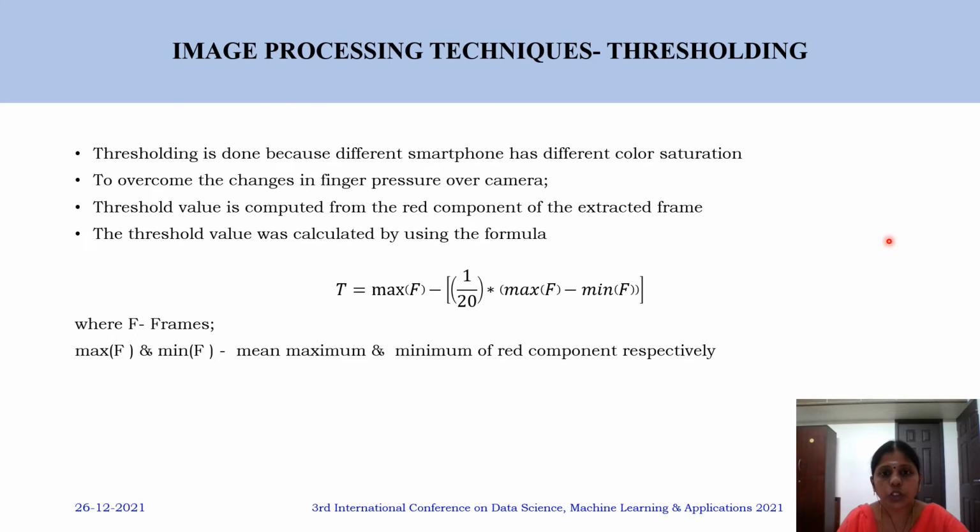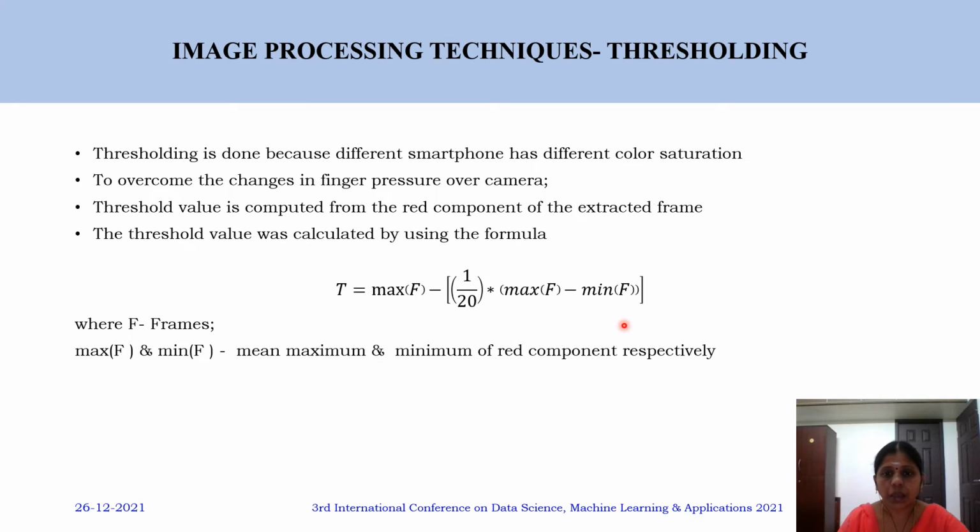In order to threshold, or convert each frame into a binary image, we need a threshold value. The threshold value is computed using this formula: max of f minus 1 by 20 into max of f minus min of f. Here f corresponds to the frame number, and we take the red component of that frame and find the mean maximum intensity and mean minimum intensity.